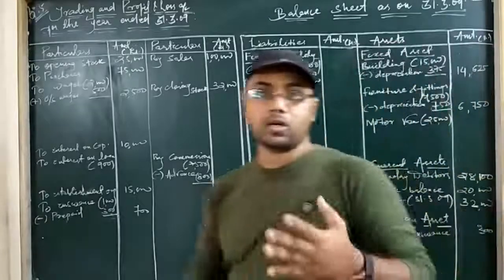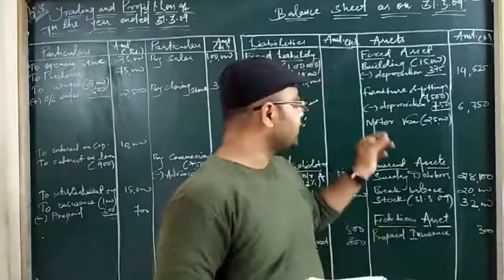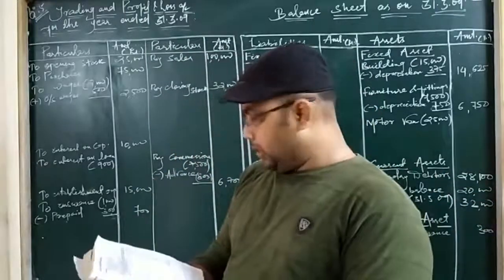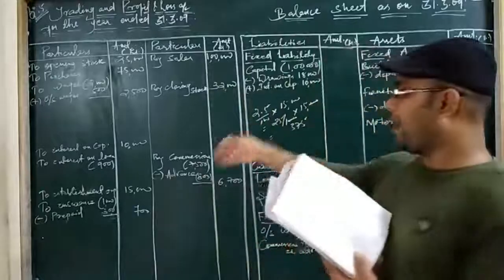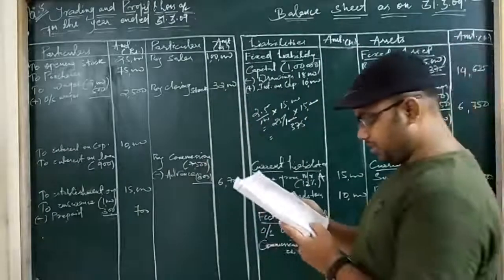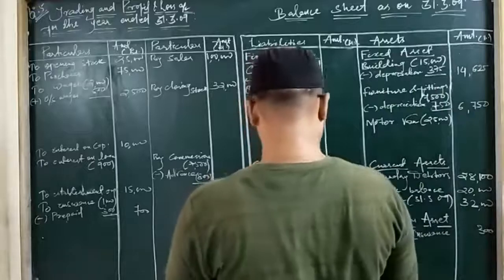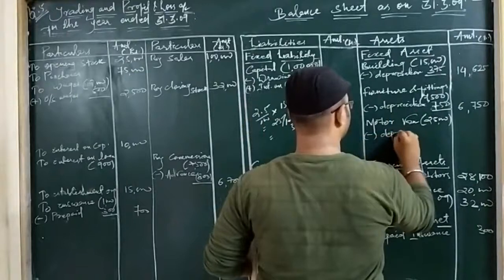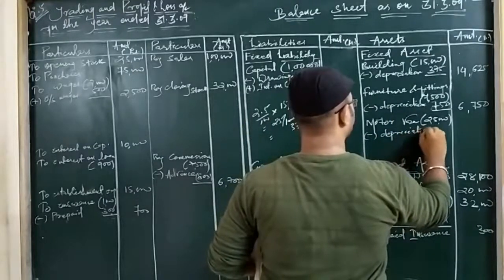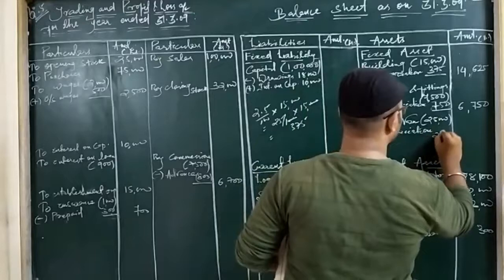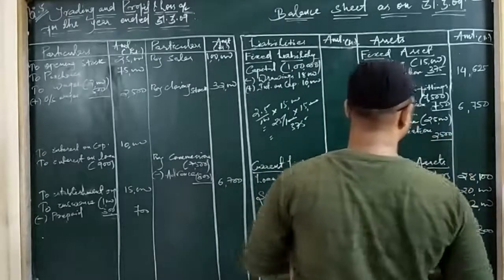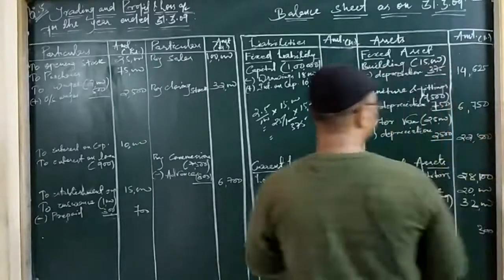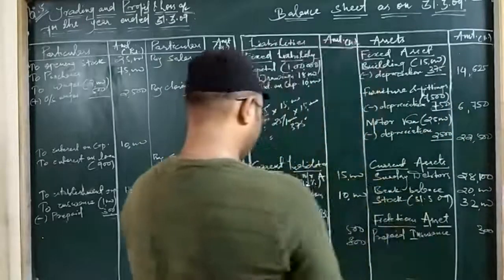Always cross check whether you are getting the correct answer or not, because it is a very calculative part in the chapter, adjustment part. Okay. So we will be putting depreciation at a time after totaling up. Then the last fixed asset to be depreciated is motor van, again by 10%. So less depreciation. 10% of 25,000 is 2,500. So if we deduct 2,500 from it, we get 22,500. Okay. So if you want, you can recheck.